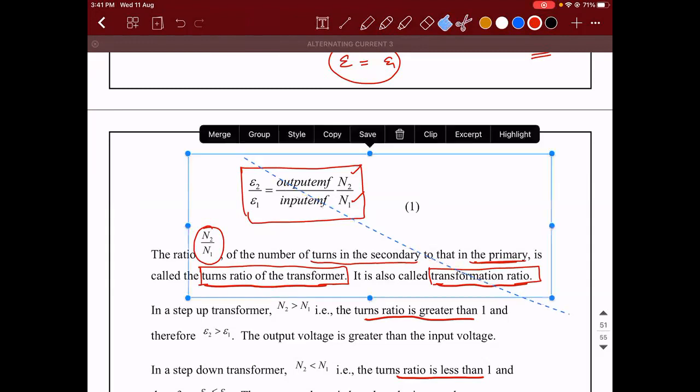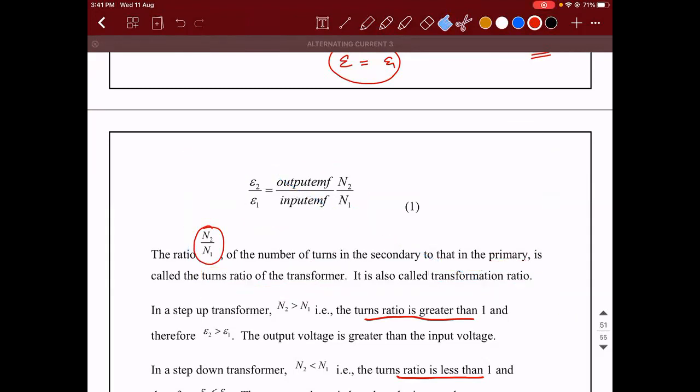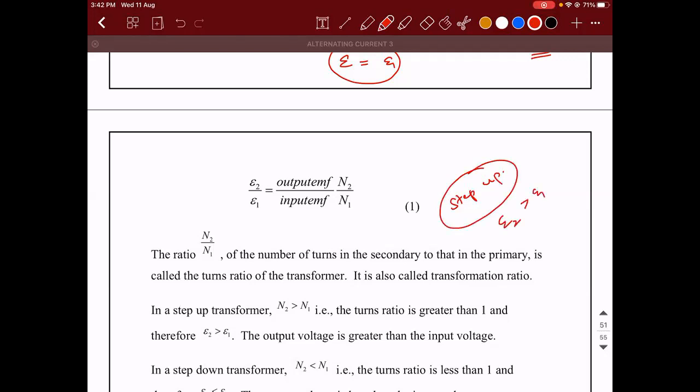Yes. Now see, I have some questions. What does a step-up transformer mean? It converts low voltage to high voltage. Means E2 will be greater than E1. If E2 is greater than E1, can I say N2 is greater than N1?